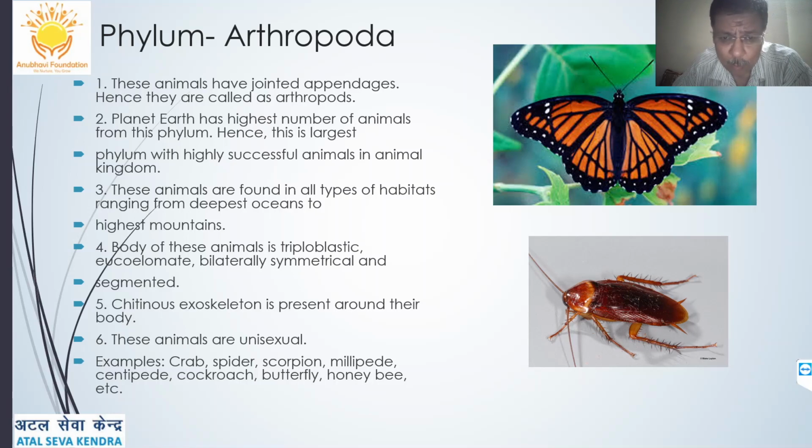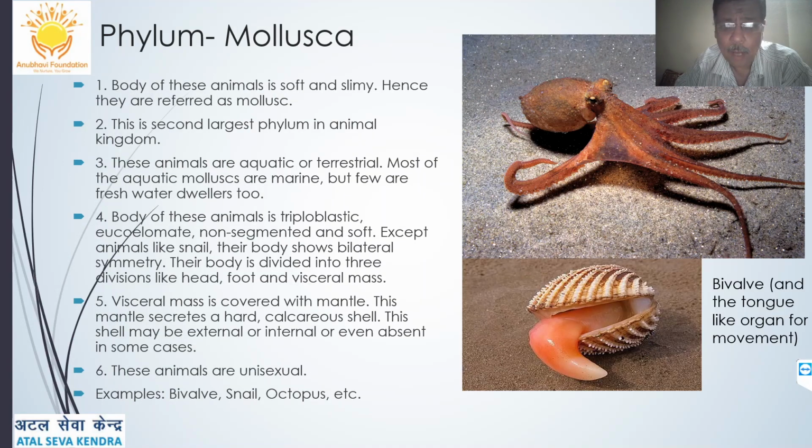Triploblastic, eucoelomate, bilaterally symmetrical body. Then a chitinous exoskeleton is present around their body, and they are unisexual in nature. Examples are crab, spider, scorpion, millipede or centipede, cockroach, butterfly, honeybee, etc. So these are phylum Arthropoda.